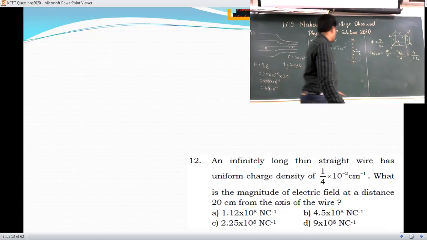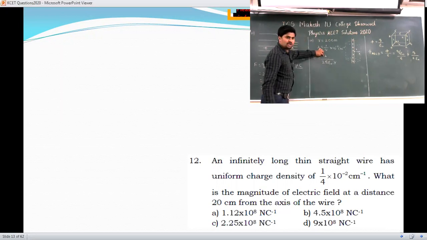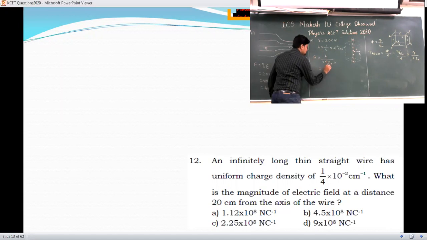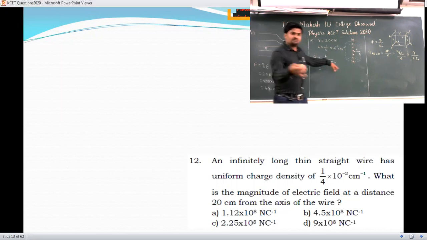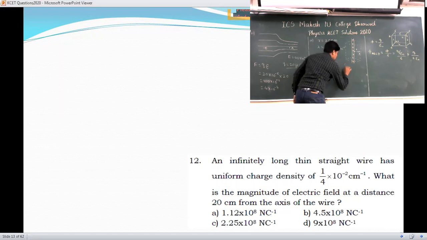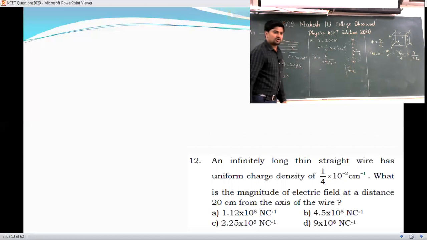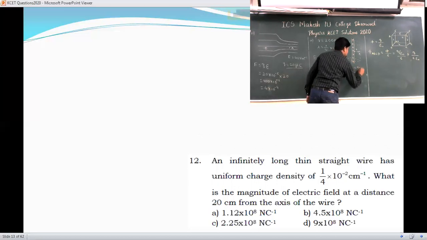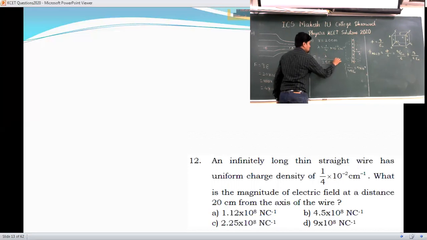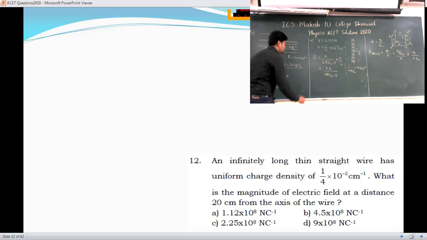Already they have given the value of lambda, which is 1/4 into 10 raised to minus 2. But for 2 pi epsilon naught, you would have to individually put in the values. Instead of that, you can use a shortcut. We know the value of 1/4 pi epsilon naught, which is 9 into 10 raised to 9. So you just multiply and divide by 2, and then it will be 2 lambda divided by 4 pi epsilon naught into R. So it will be very easy for you. Now put the value.